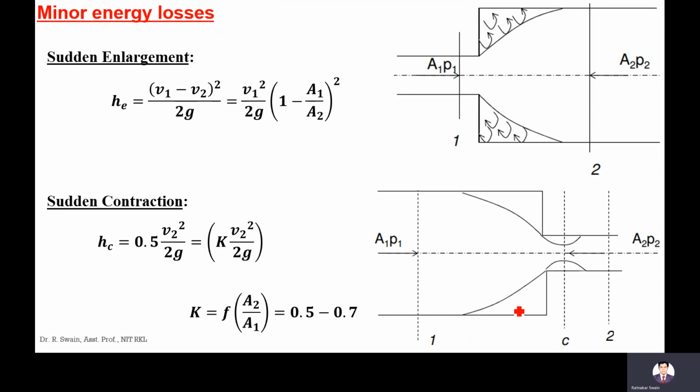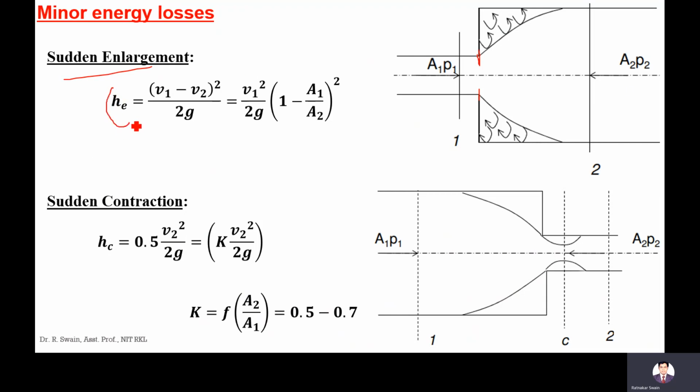Next come to the minor energy losses. First, sudden enlargement. At this junction, due to the sudden increase in diameter from D1 to D2, or area A1 to A2, there will be energy loss.